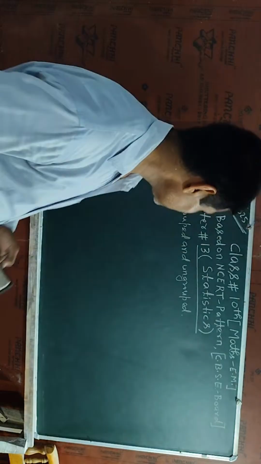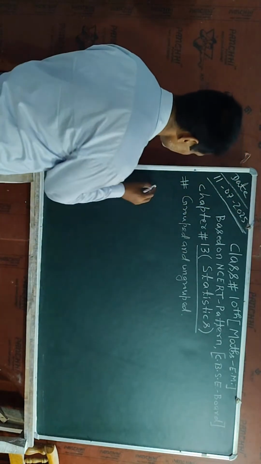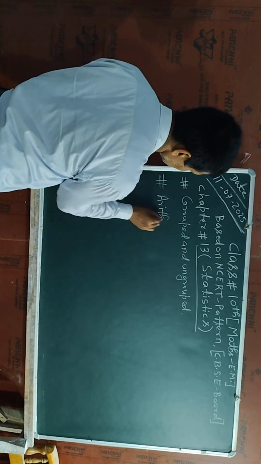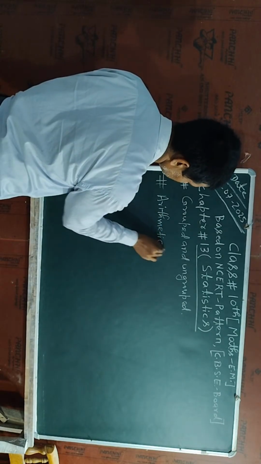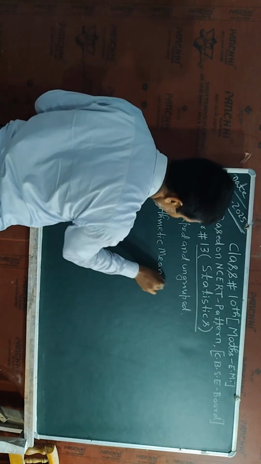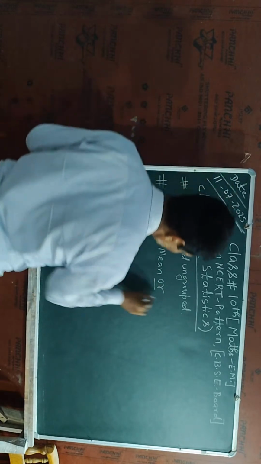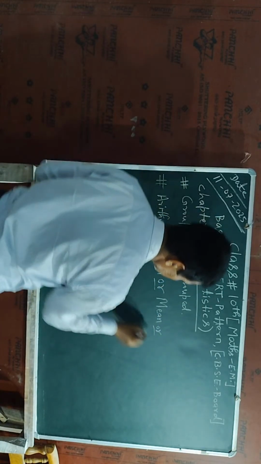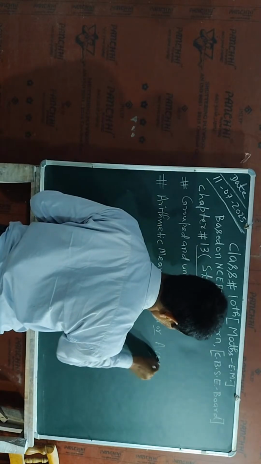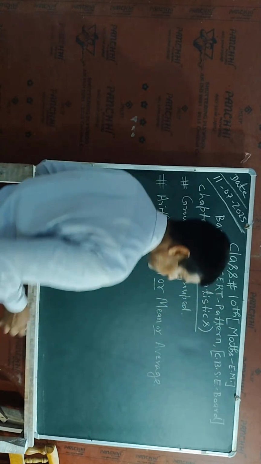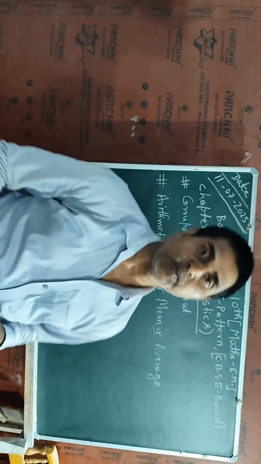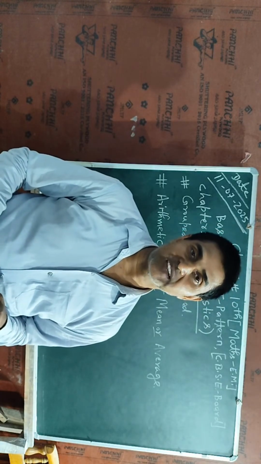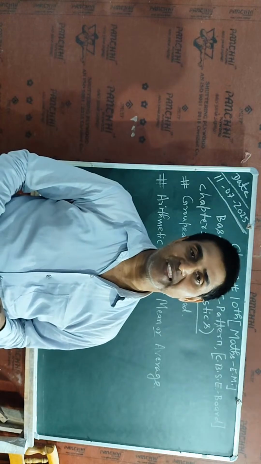Now here we have to get the concept of arithmetic mean, or only mean value, or we can say average. So here I am going to tell you, if a list of numbers is given and we have to find the mean of those data at a time, first of all we will write the information.